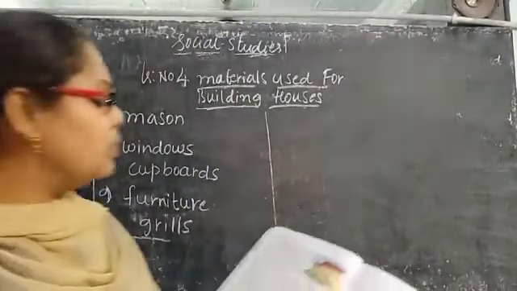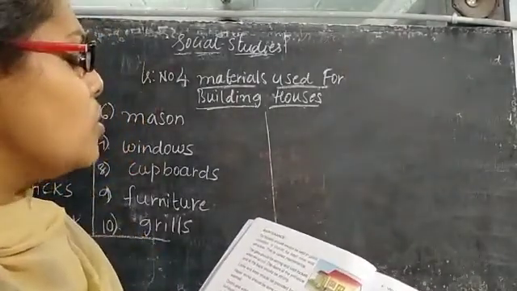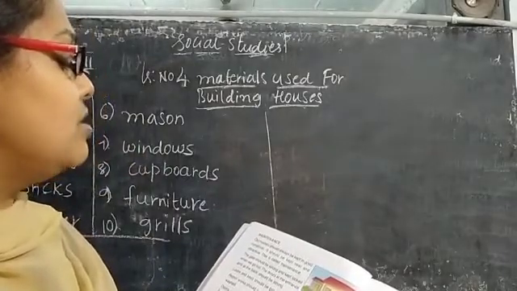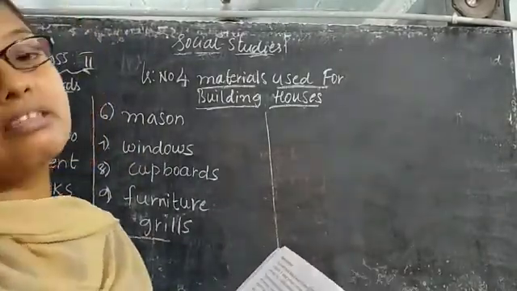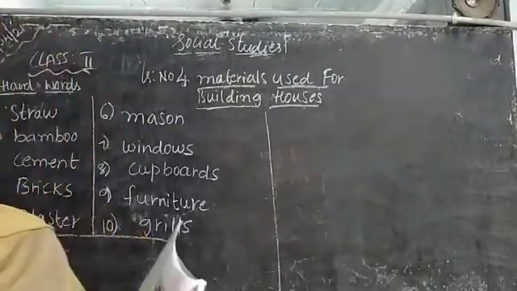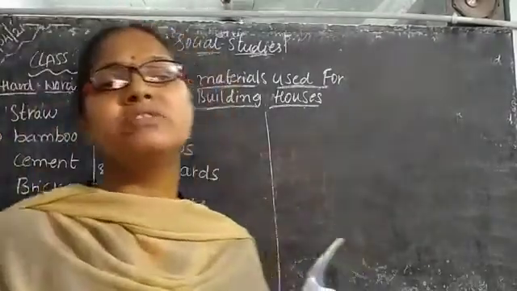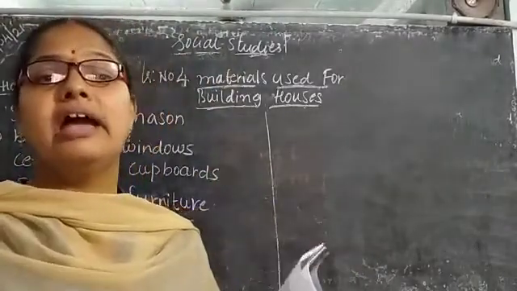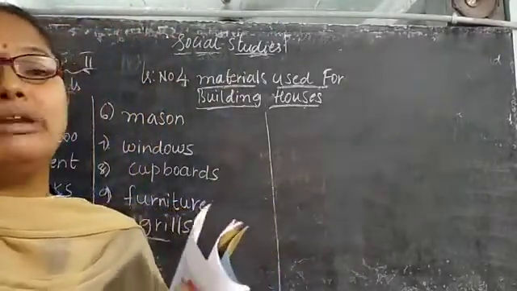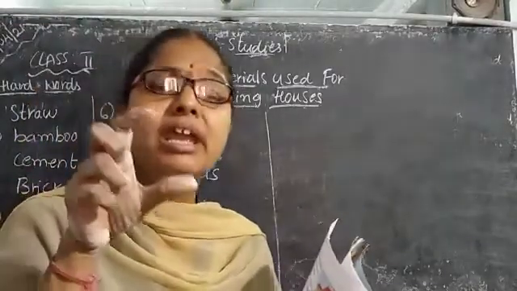Next, coming to the maintenance. Our house should always be kept in good condition. It should be kept neat and attractive. This is called maintenance. Generally, a mama early in the morning will be sweeping the house, mopping the house, and dusting all the windows and doors. Why? Because it should give a good attraction.